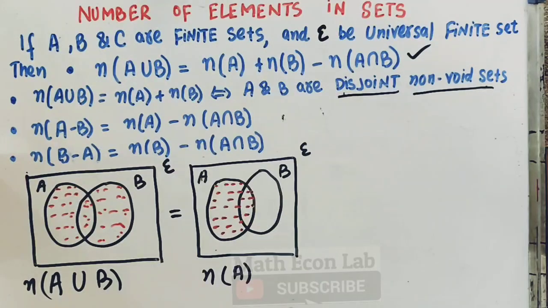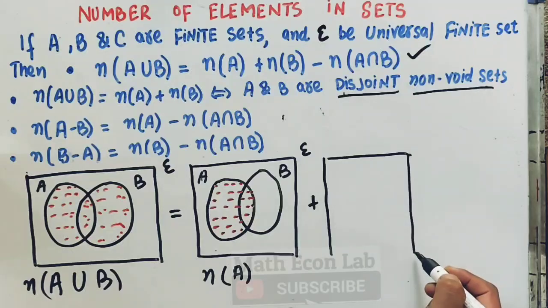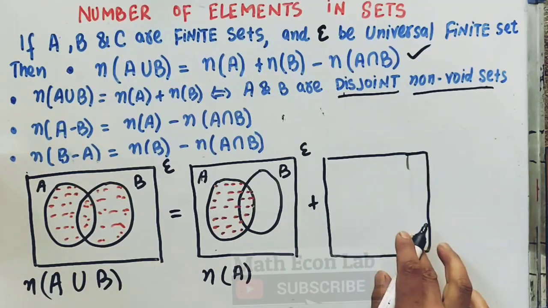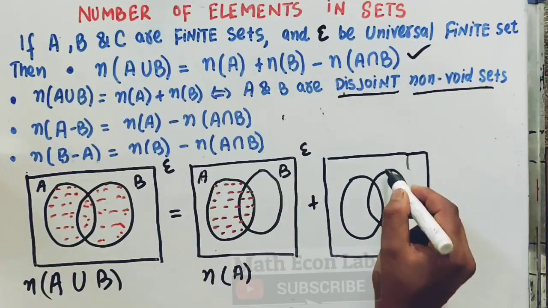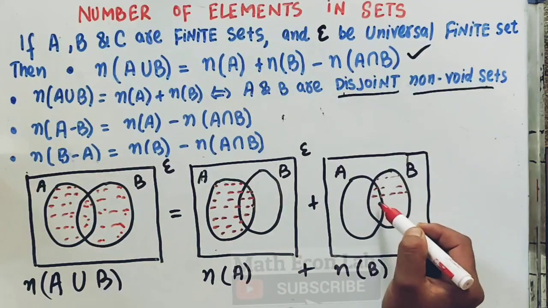Plus, again we have two sets, A, B. It will be equal to the number of elements in set B. Obviously this time we shade this very region.